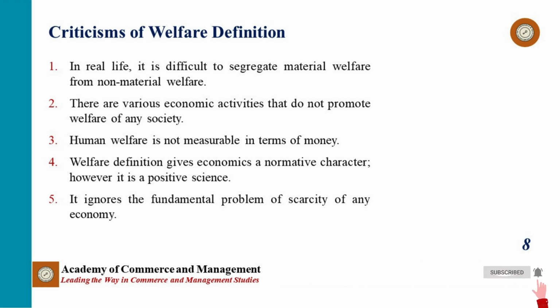Second, Robbins argued that Marshall could not establish a link between economic activities of human beings and human welfare. There are various economic activities that are detrimental to human welfare. The production of war materials, wine, etc., are economic activities but do not promote welfare of any society. These economic activities are included in the subject matter of economics.